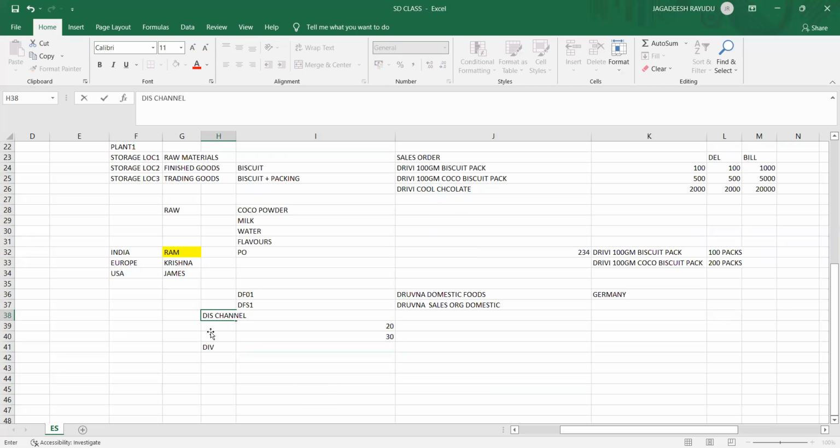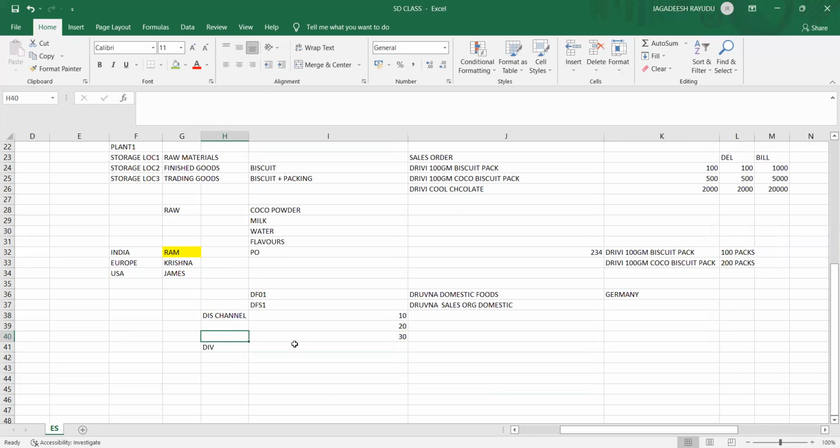Okay, all these are the channels. So division is my foods division, I will put it as FD. This is a common division. You can create it in your company. You might have 4 divisions: one for ice creams, one for biscuits, one for chocolates. You can separate the divisions also, cocoa powder or something like that.